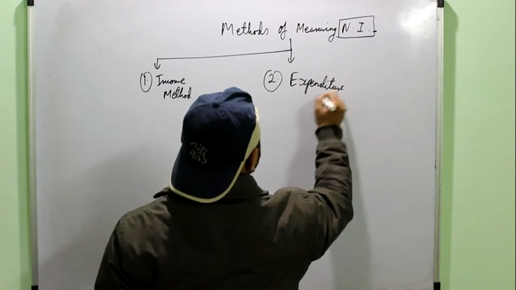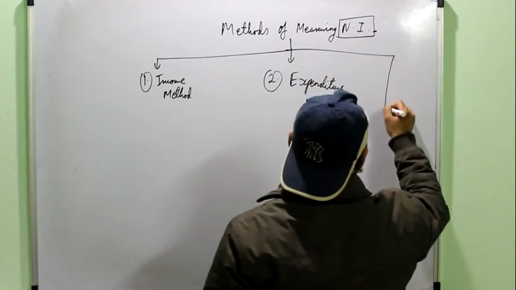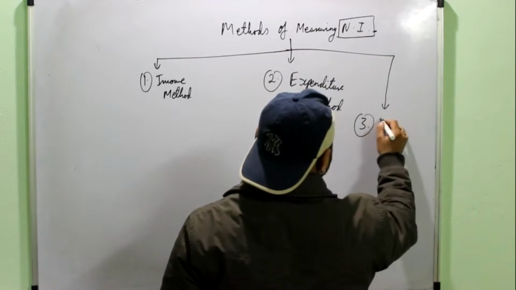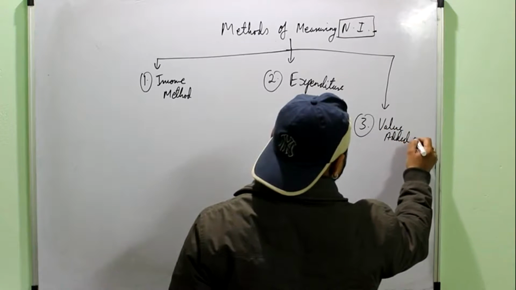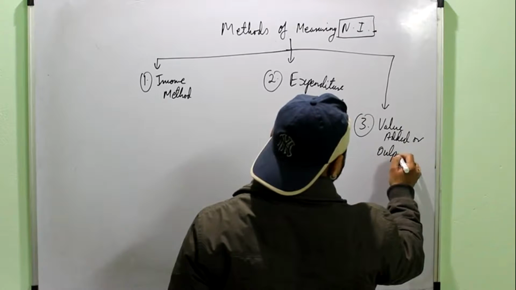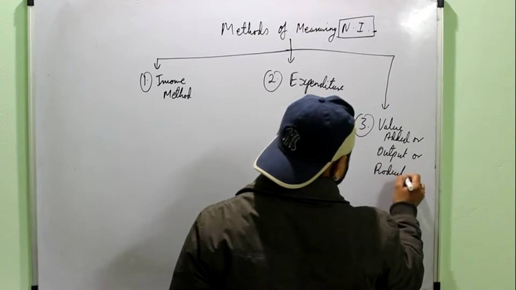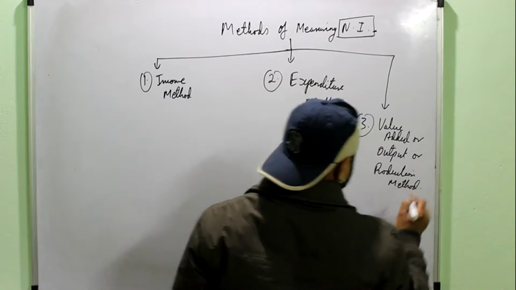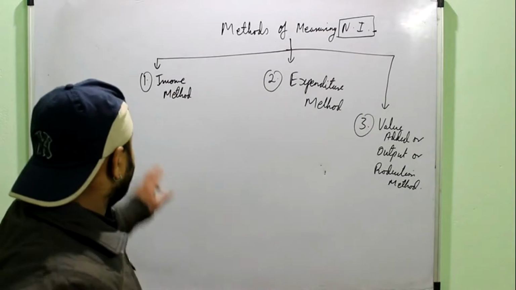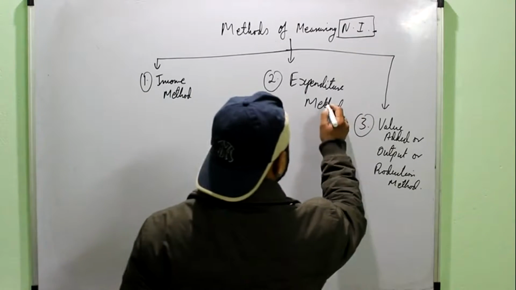Second is the expenditure method, and third method is the value added method or output method, or may also be known as production method. Income method, expenditure method and value added method or output method.